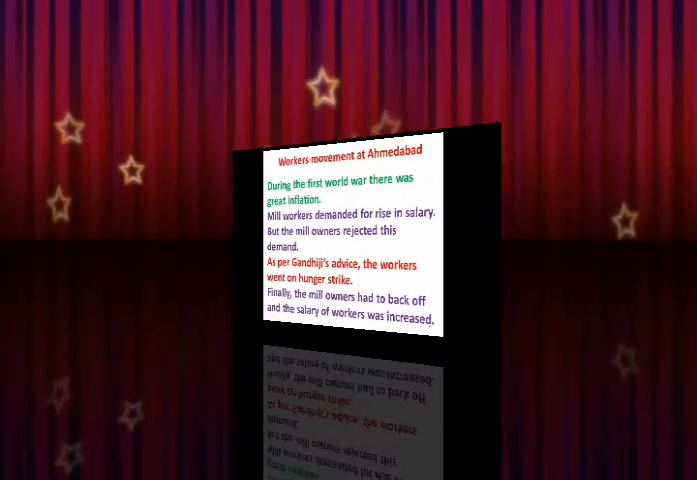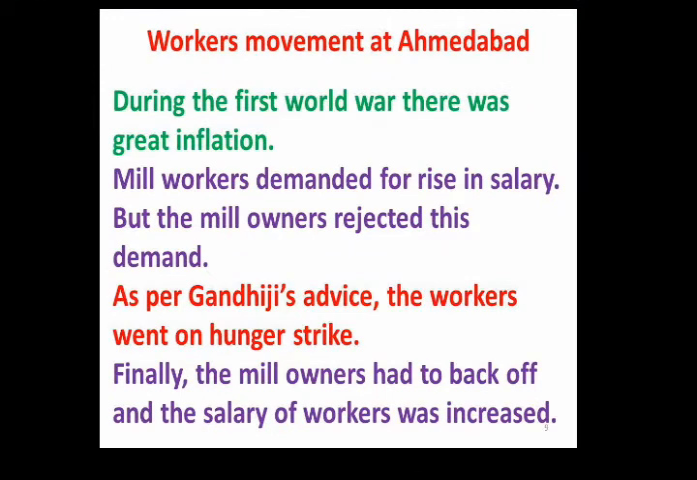And the workers' movement, third number, the workers' movement at Ahmedabad. What happened? See, during the First World War, there was great inflation, rising prices of commodities in the markets. The workers demanded a rise in salary. As you know, to fulfill needs, money is required. The salary given to the workers was not sufficient at all.